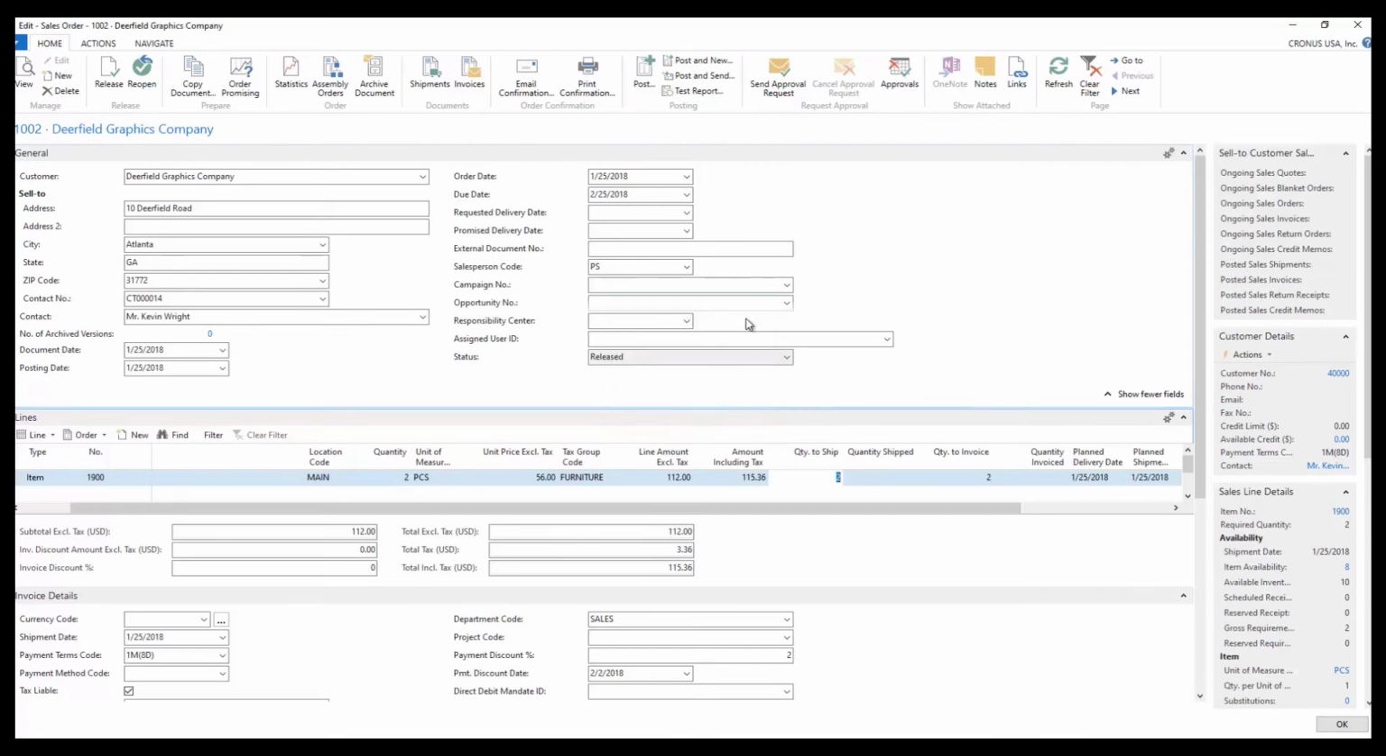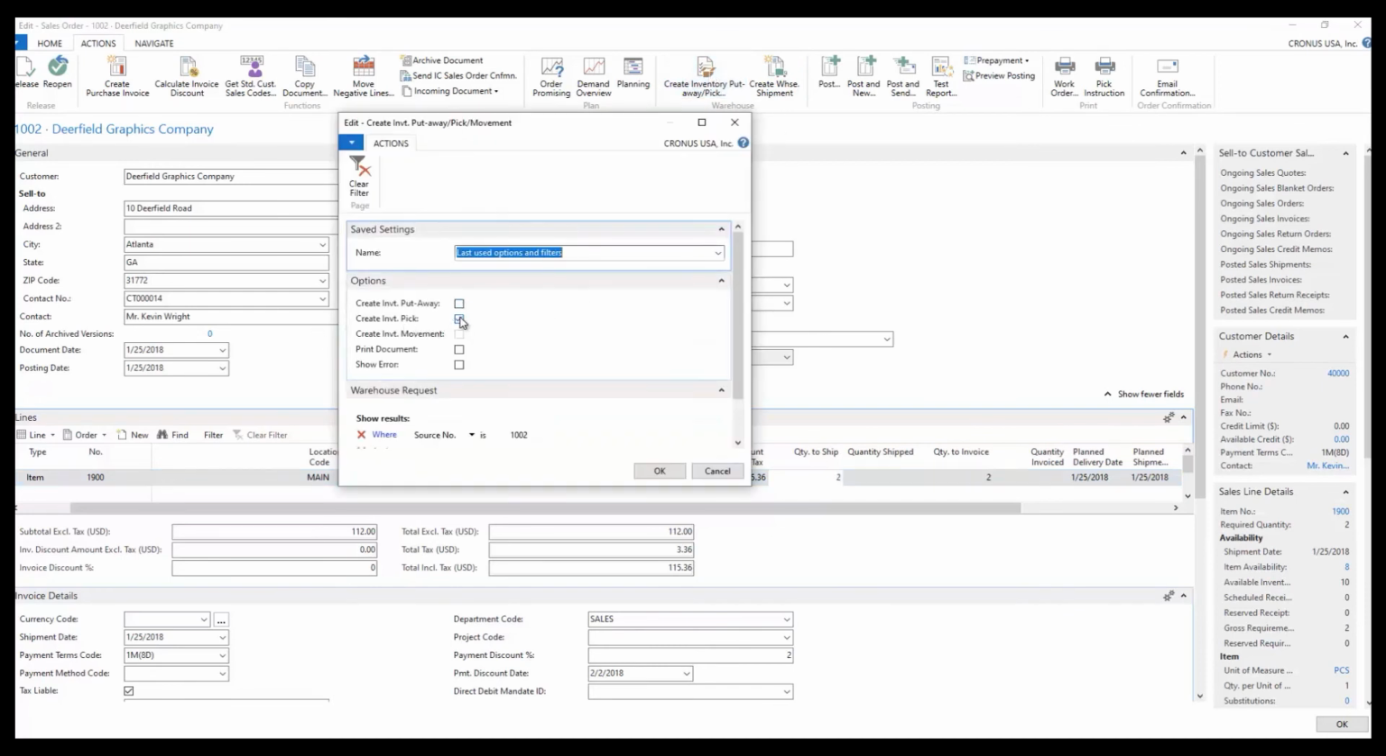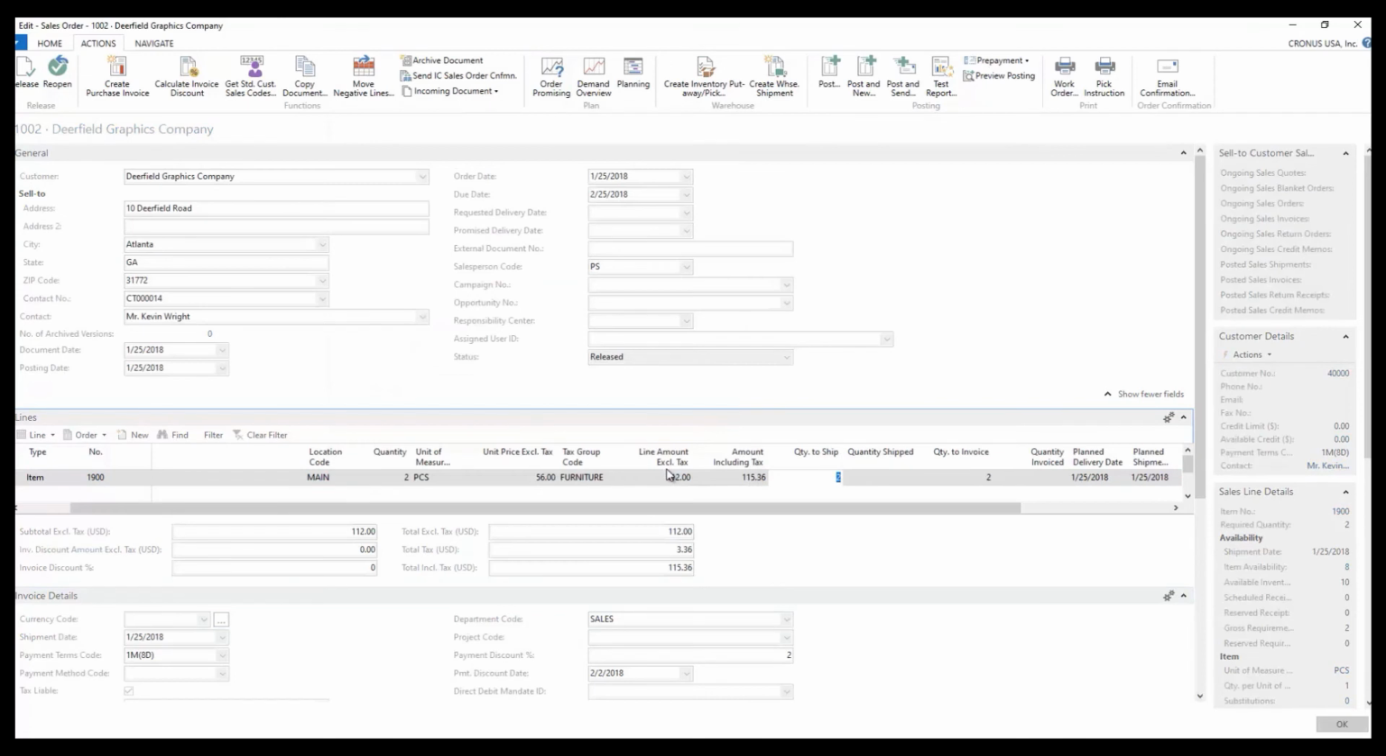I want to take this one step farther and not do it just from here, but do this from the pick. So we can create a pick document to send out to the warehouse so that our warehouse employees can find this merchandise. It will show them what bin location it's in, and then they can actually pick the product and get it ready for shipment. So we're going to go to the Actions tab, and then pick Create Inventory Put-away/Pick. When we're dealing with basic warehouse functionality, everything is an inventory document as opposed to a warehouse document. So we're going to click this icon, create an inventory pick, and we're just going to say OK.